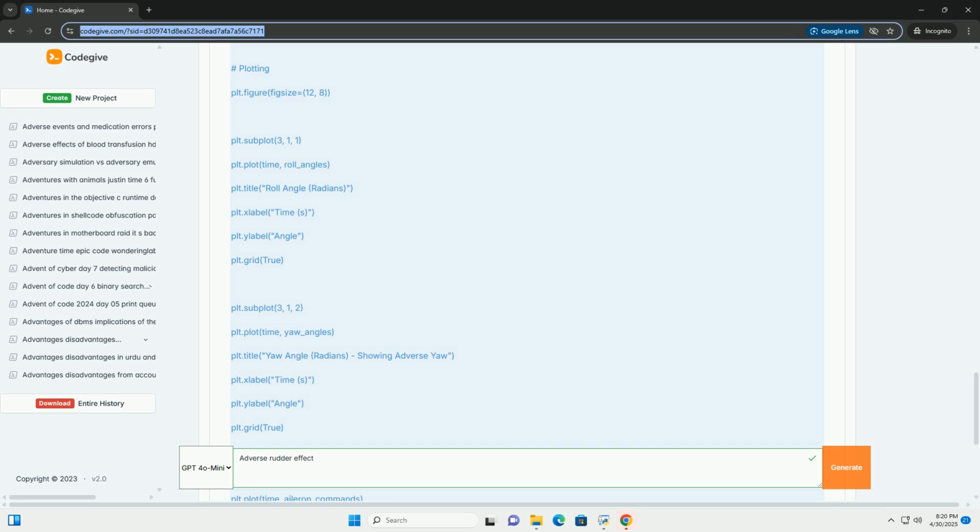3. Factors influencing adverse yaw. Aileron deflection: the larger the aileron deflections, the greater the lift differential and, therefore, the greater the differential drag and adverse yaw. Aircraft speed: adverse yaw is more pronounced at lower speeds. At higher speeds, the aerodynamic forces are greater, and the yawing moment due to adverse yaw is a smaller percentage of the overall forces.